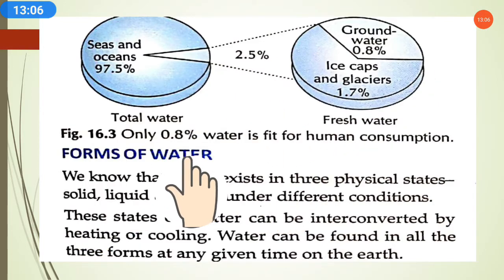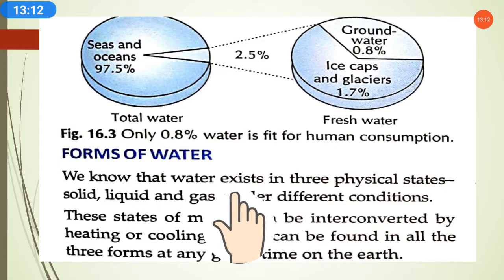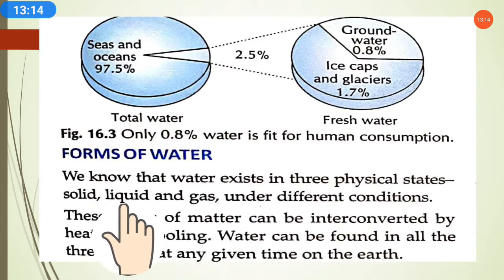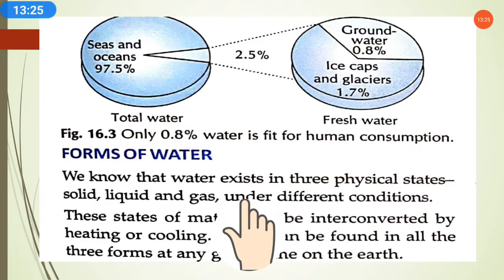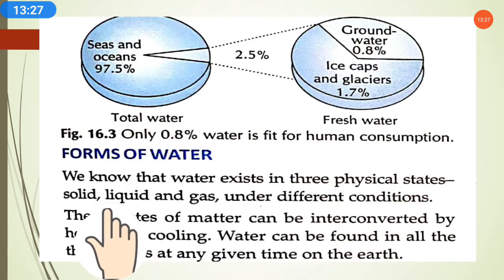Now, forms of water. We know how much water is present, but in what forms is it present on the earth? We know that water exists in three physical states: solid, liquid and gas. Water is present in all three states on the earth under different conditions.